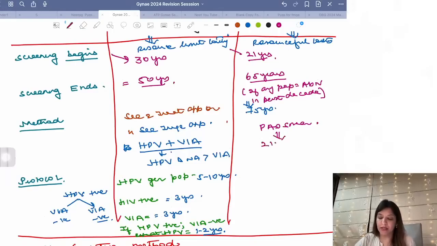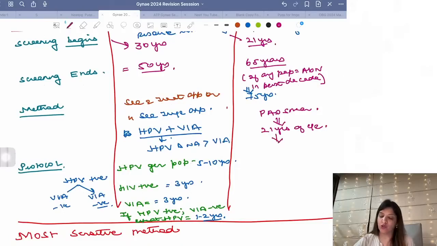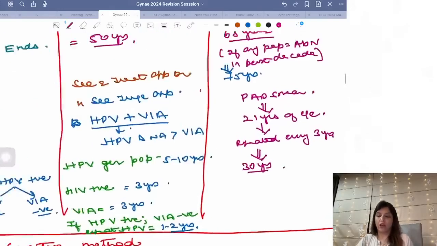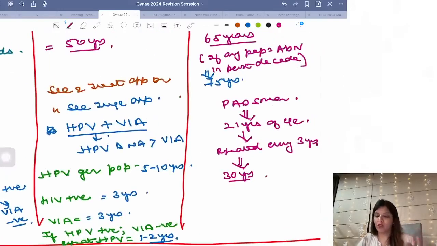Pap smear should begin at 21 years of age, and it has to be repeated every 3 years till she becomes 30 years of age.